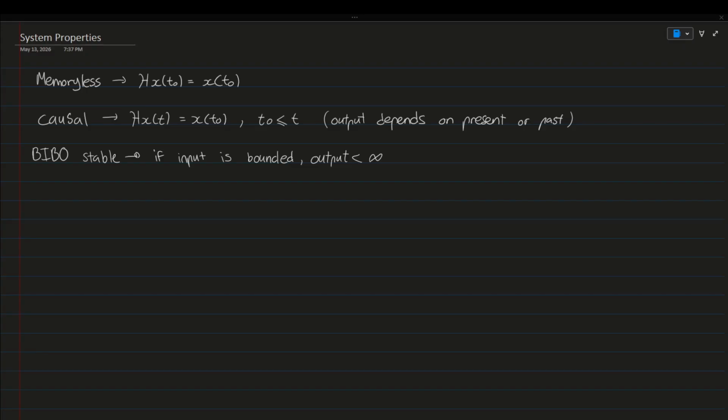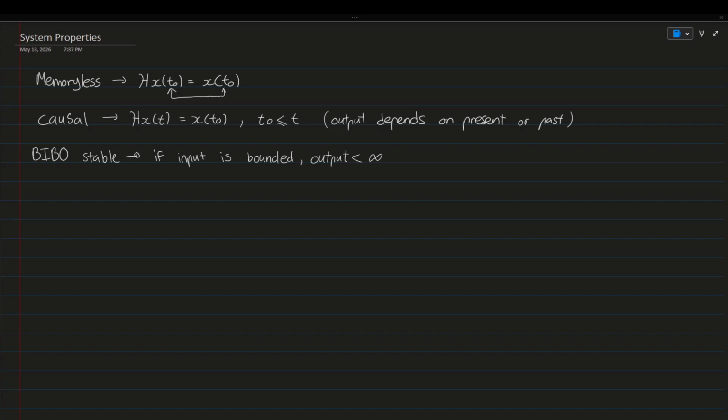Essentially, memoryless is when the input of the system yields an output that does not depend on the past or the future. So it depends only on the present. That's why whatever input it has, the system gives the same output. Okay? For causal systems, the output can depend on the present or the past, but it can't depend on the future.